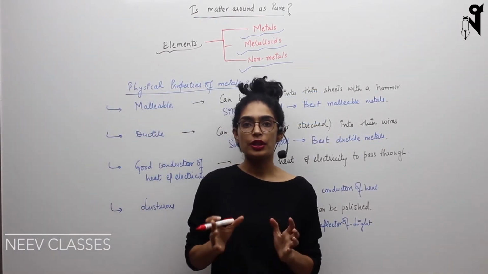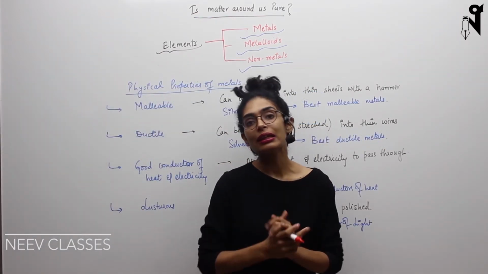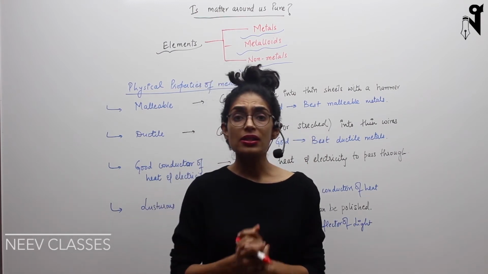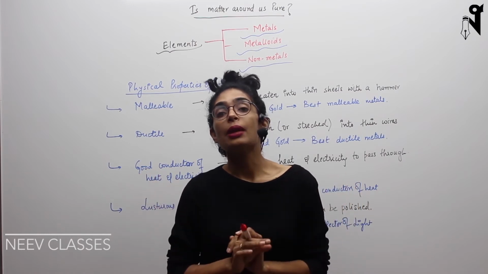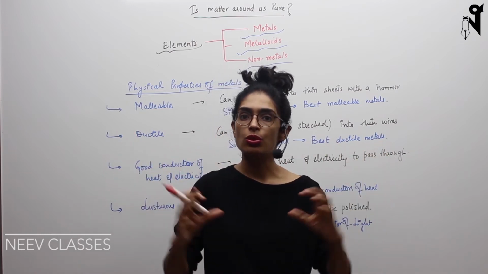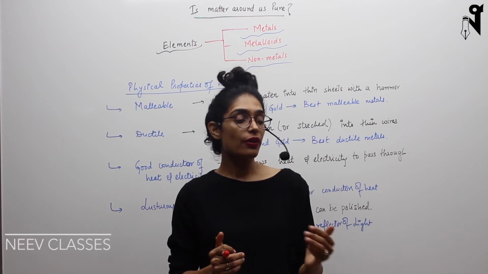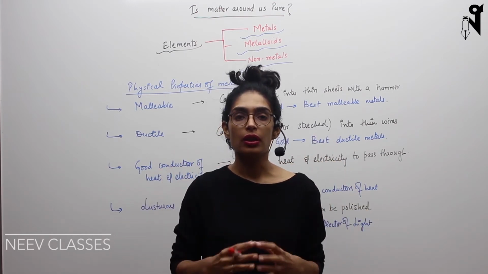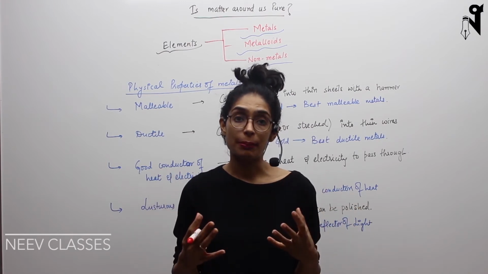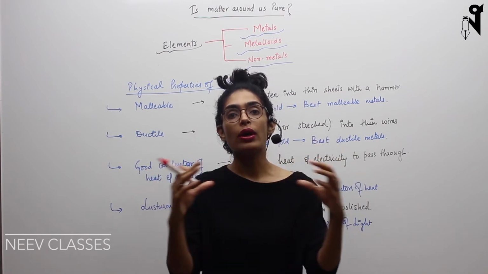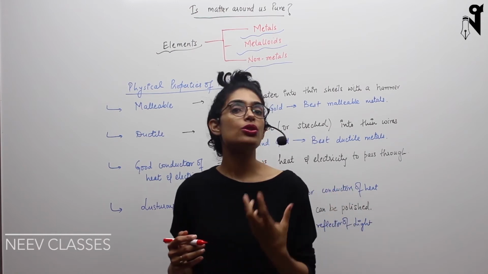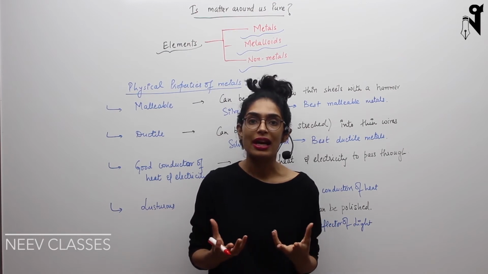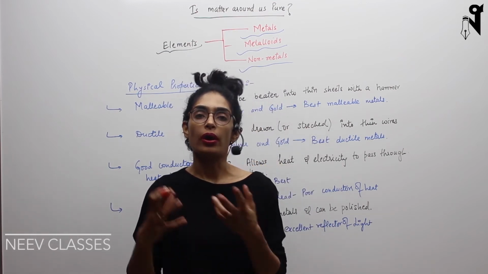Now let's understand the physical properties of metals. But before starting, I'll tell you one small thing. We have already spoken about elements, and elements are the ones which have the same type of atoms throughout, right? Now, if I take two or more different types of elements and combine them chemically, basically a chemical bond forms between two or more elements, then a new matter is formed, and that is called a molecule or compound.